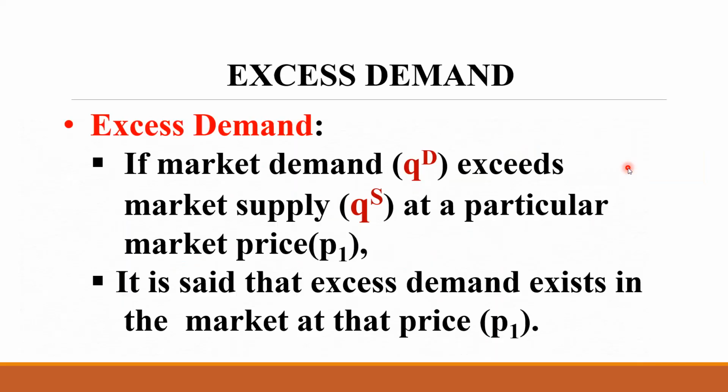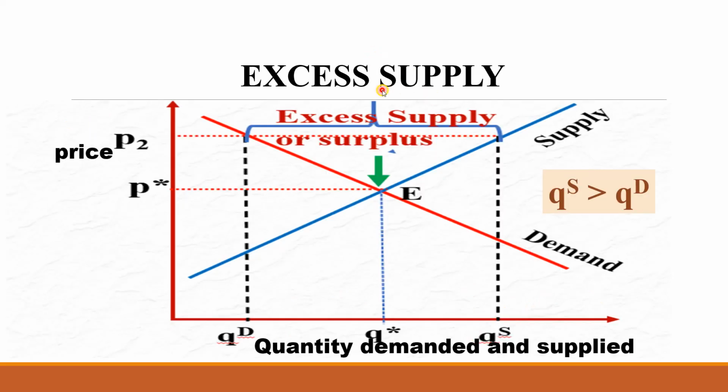I hope you understood. Now, if they ask a question on excess demand, you have to show it in the diagram as it was discussed before, and also you have to write the definition like this. If the market demand QD exceeds, meaning is greater than, market supply QS at a particular price P1, that is the price we have indicated in our diagram, it is said that excess demand exists in the market at the price P1. Hope you understood.